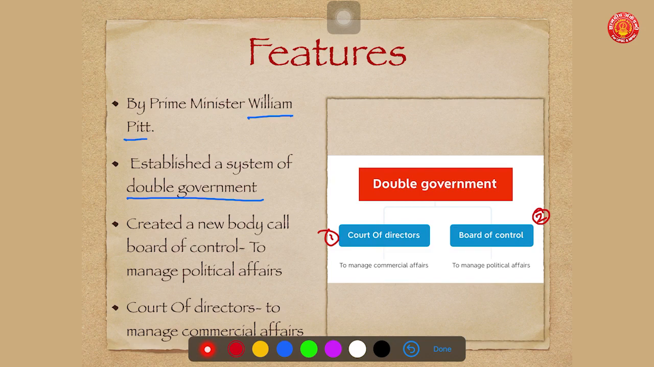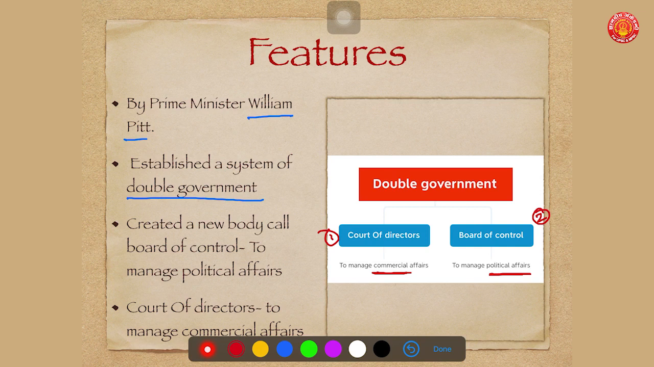As per the Regulating Act of 1773, the Court of Directors was the governing body of the East India Company. But Pitt's India Act, which created double government, divided the functions of the East India Company into two different organizations. One, the Court of Directors. The Court of Directors had to carry out all commercial functions of the company, whereas the Board of Control had to manage all political affairs.